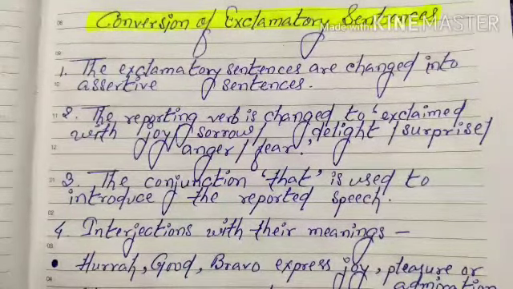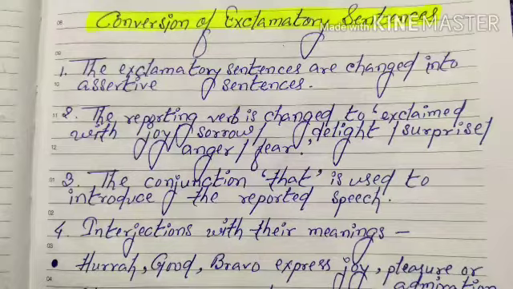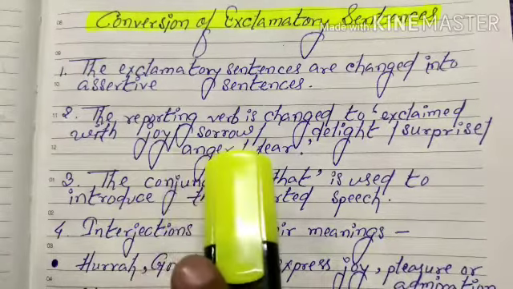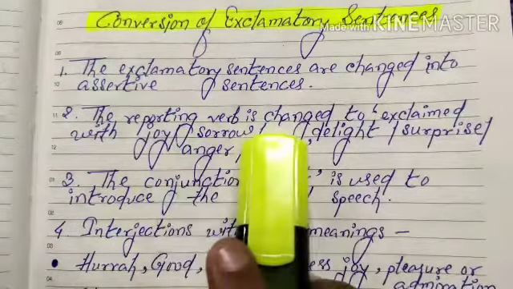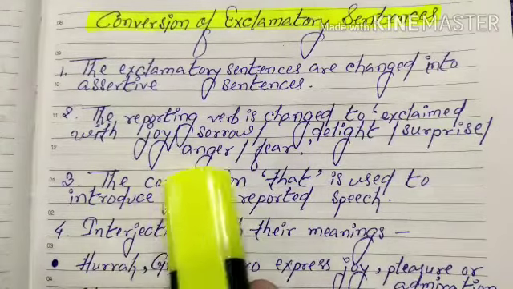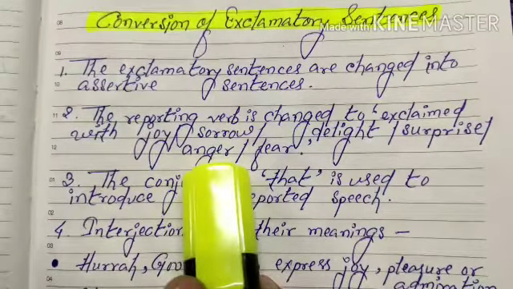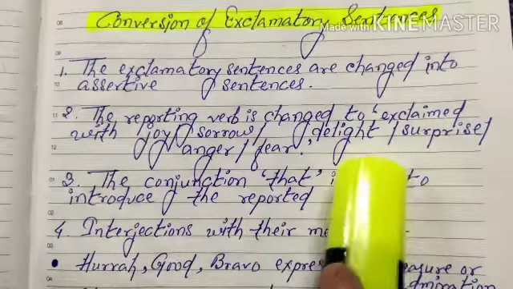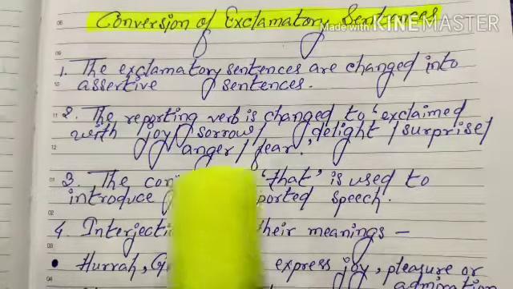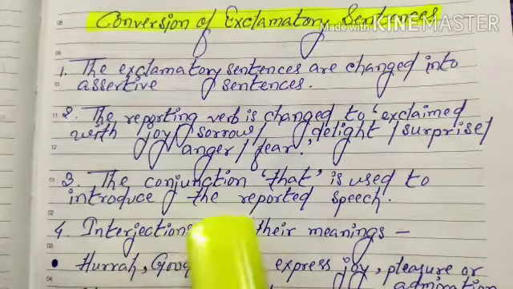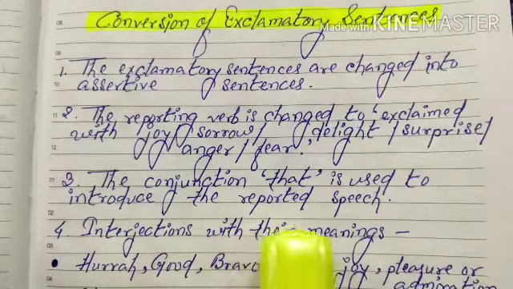Now we are going to see the very last kind of sentence, which is the exclamatory sentence, and we'll see how to convert the exclamatory sentence into indirect with the help of these guidelines. Let's take a look at the very first point. The exclamatory sentences are changed into assertive sentences. The second point is the reporting verb is changed into exclaimed with joy or sorrow or delight or surprise or anger or fear. The third point is the conjunction that is used to introduce the reported speech.